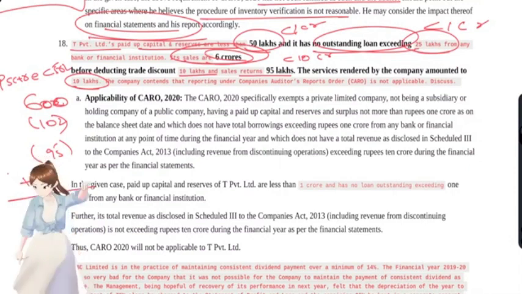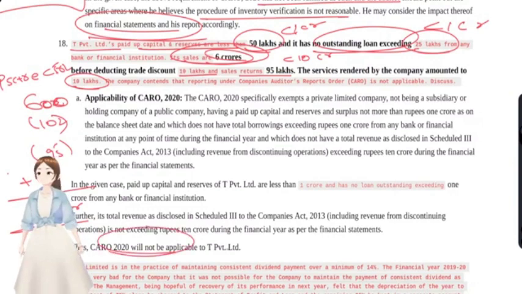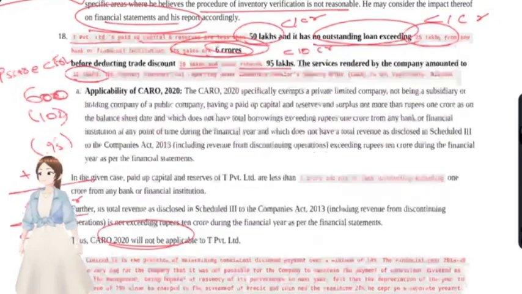How much does it amount to? It amounts to 5.05 CR, 505 lakhs. Okay. So CARO is not applicable because it is below 10 CR.